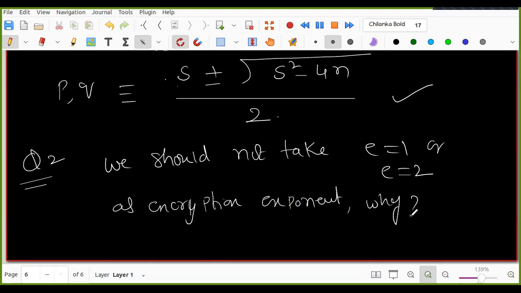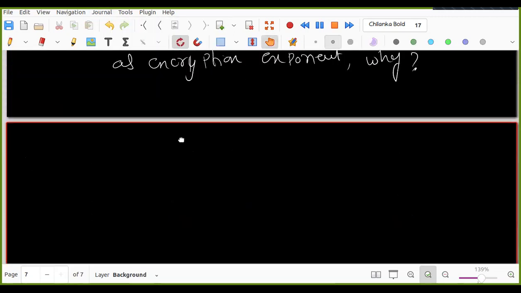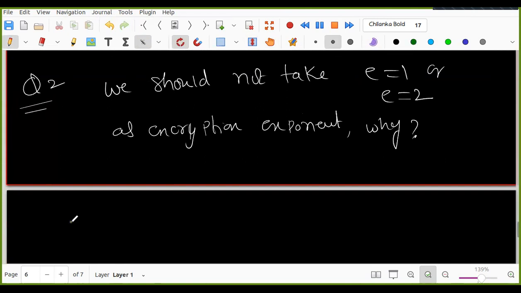Can you suggest? This is a very simple problem. If E is 1, then D will also be 1. E equal to 1 implies D equal to 1.